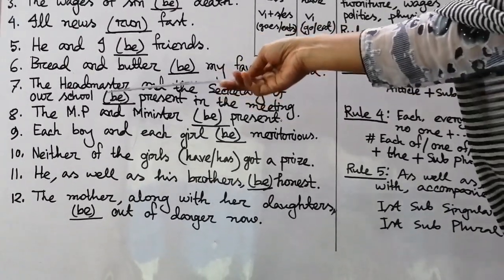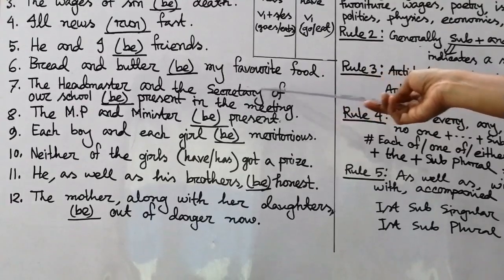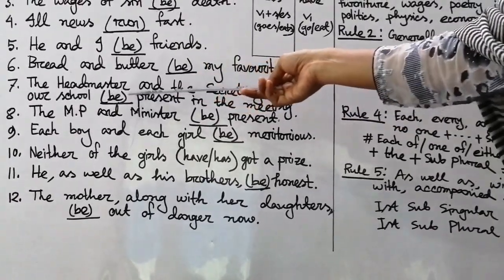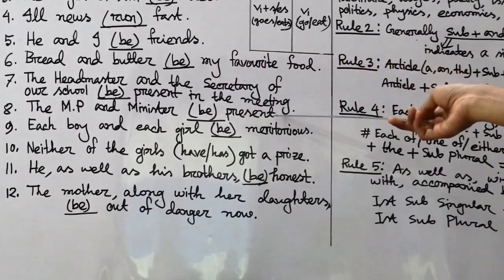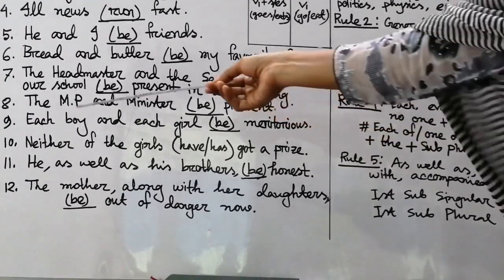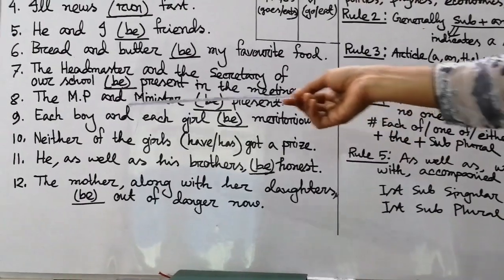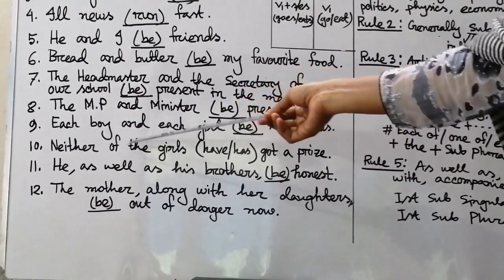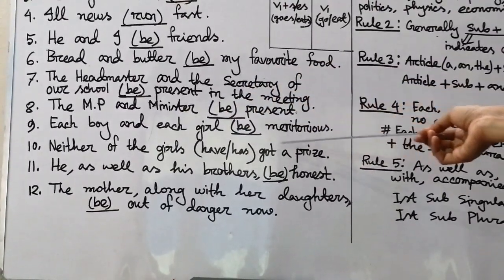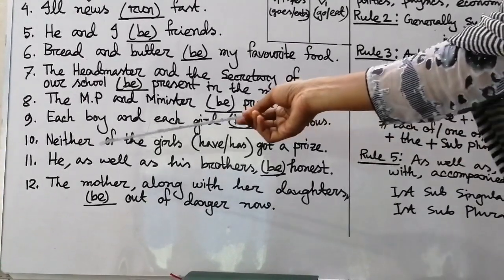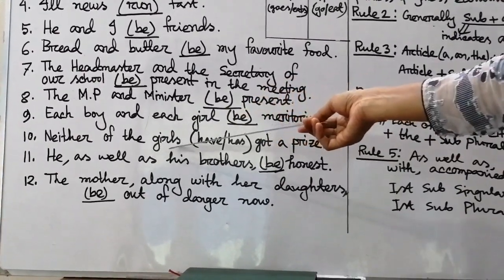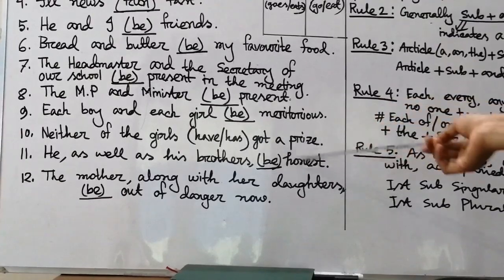Sentence number 7. The headmaster and the secretary of our school be present in the meeting. Sentence number 8. The MP and minister be present. Sentence number 9. Each boy and each girl be meritorious. Sentence number 10. Neither of the girls have or has got a prize.